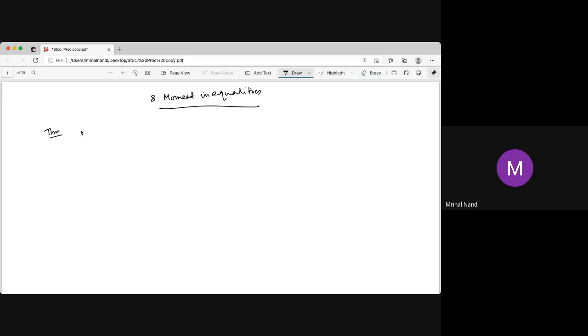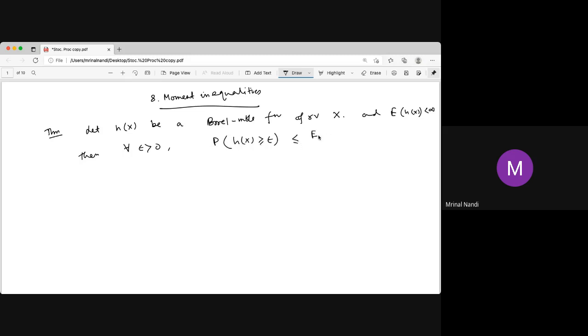The basic theorem is this. Let H(x) be a Borel measurable function of random variable x, and assume that the expectation of H(x) exists, that is, finite. Then for all epsilon positive, the probability of H(x) greater than or equal to epsilon is bounded by this quantity: expectation of H(x) divided by epsilon.